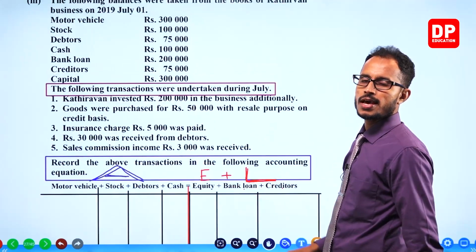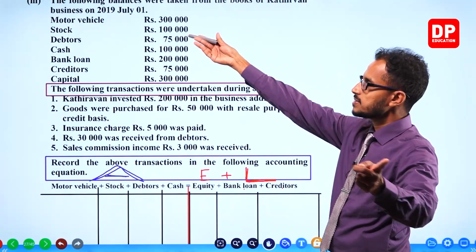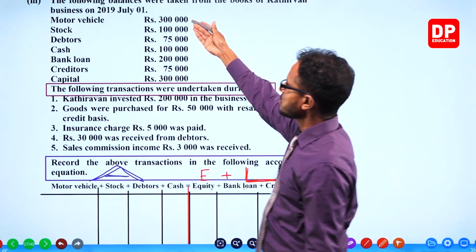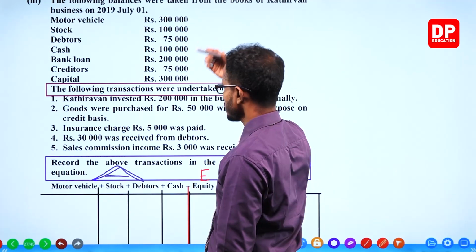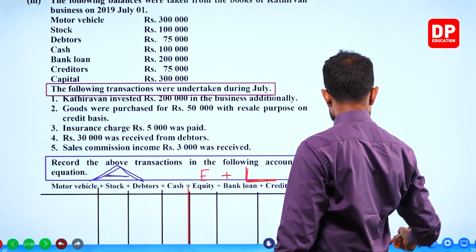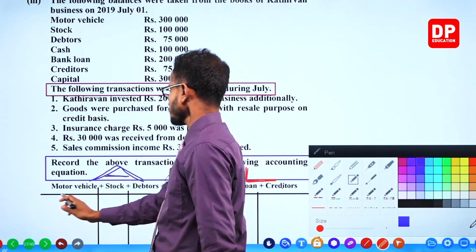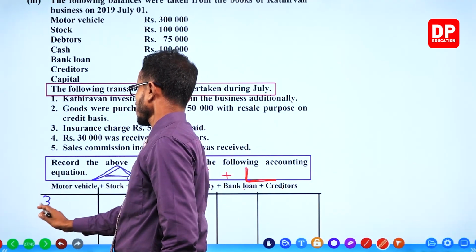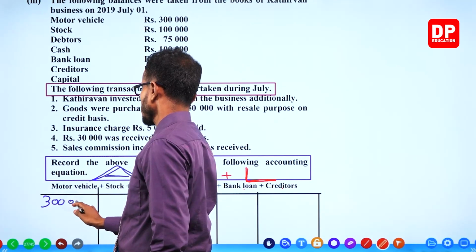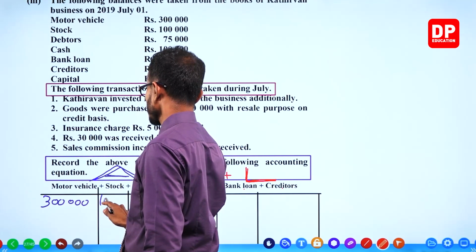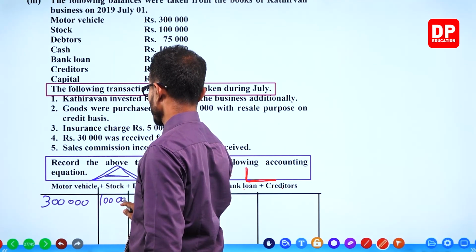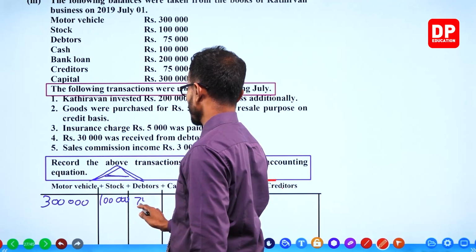Now, let's first record the balances given. Motor vehicles 300,000, stock 100,000, debtors 75,000.